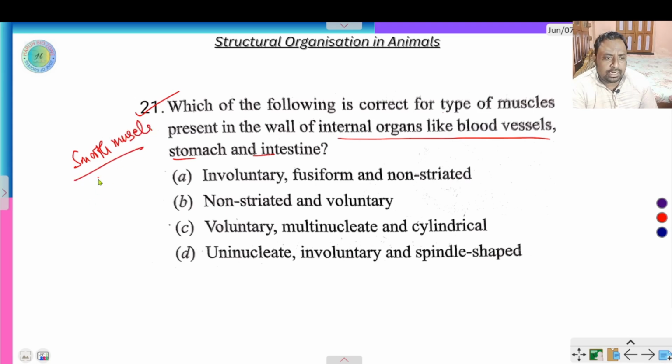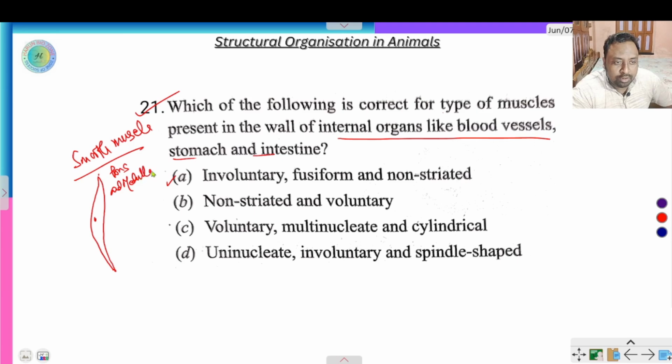Smooth muscles are tapering on both sides, no striation occurs, and only one nucleus is present. So this is involuntary, that means it is not regulated by our own will. It is regulated by pons and medulla oblongata.